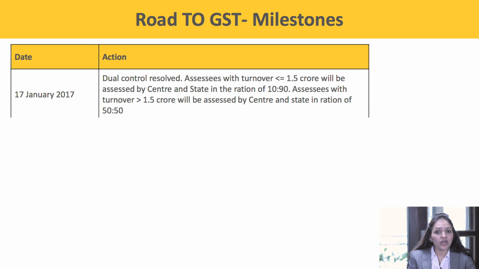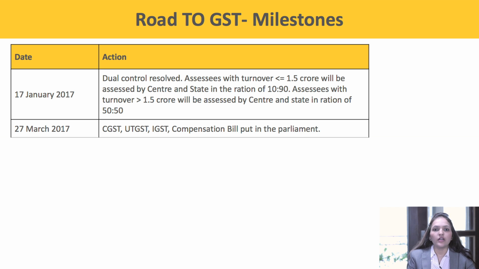Assessees with turnover less than or equal to 1.5 crore will be assessed by the centre and state in the ratio of 10:90, and assessees with turnover greater than 1.5 crore will be assessed by the centre and state in the ratio of 50-50.